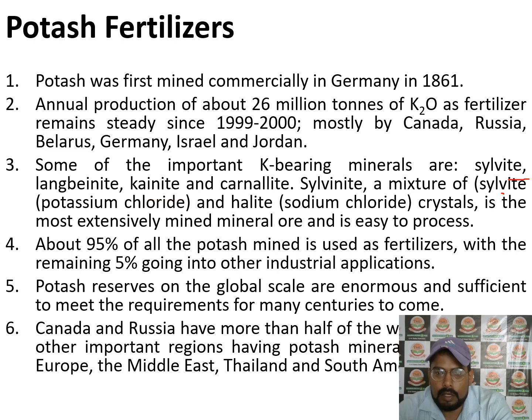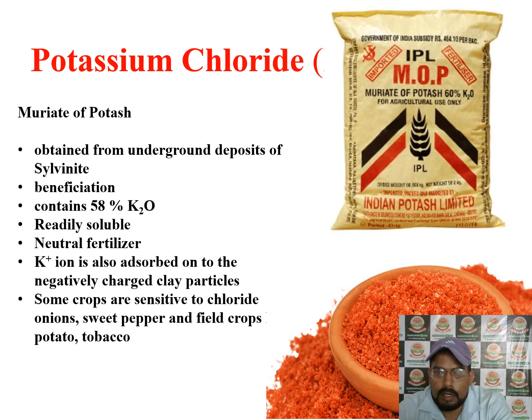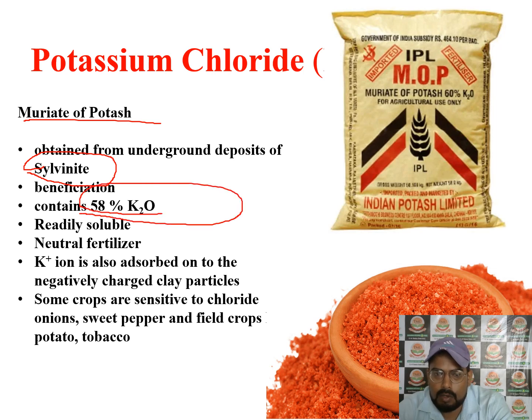So the next one is potassium chloride. Another term for it is muriate of potash. The content comes from deposited minerals such as sylvinite. After beneficiation the content is 58% K2O.